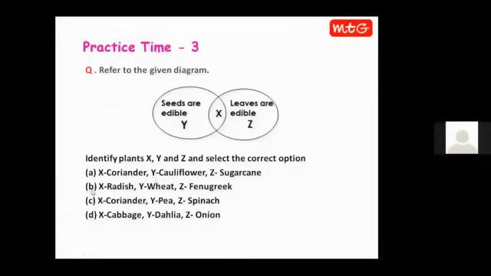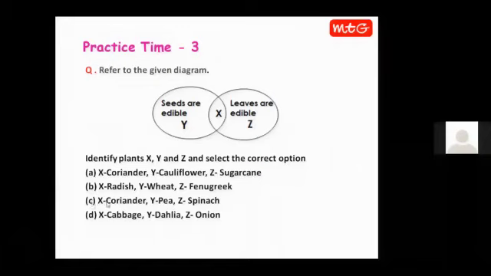Okay. Now let us see option B. X could be radish. No, here X is incorrect because in radish, we eat the roots. Here X is supposed to be a plant whose leaves and seeds both are edible. So as X is incorrect, we need not see Y and Z. That will obviously waste time when you are attempting original Olympiad questions. So these are the tricks.